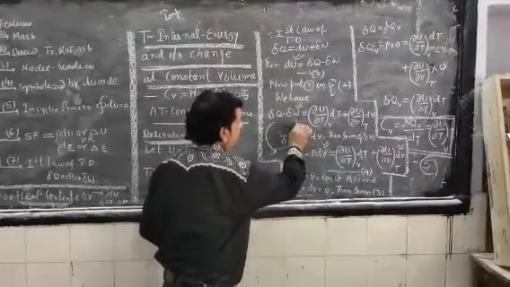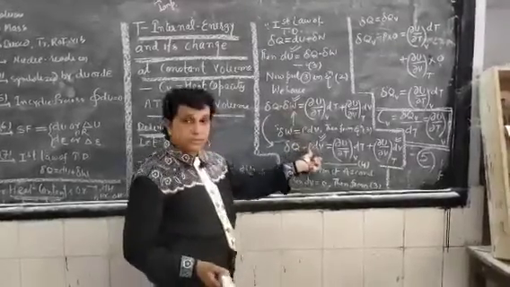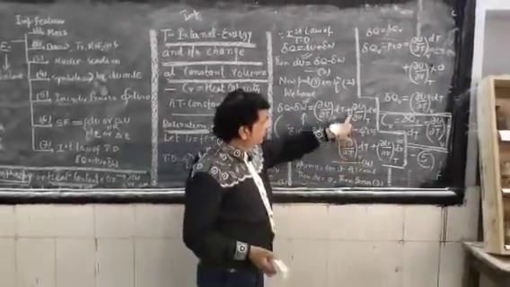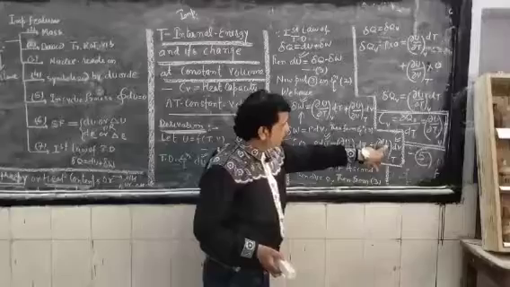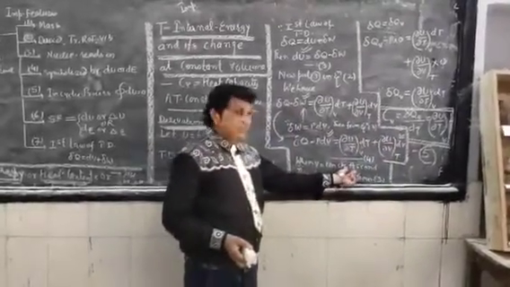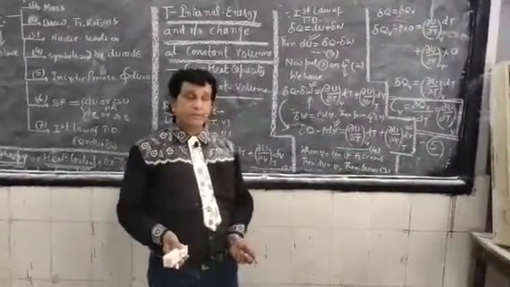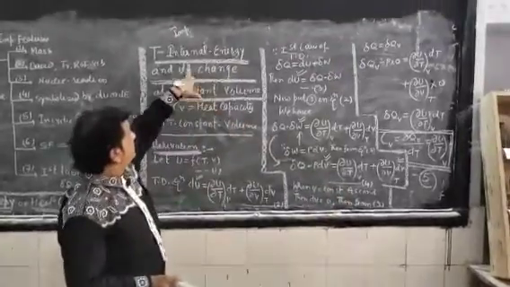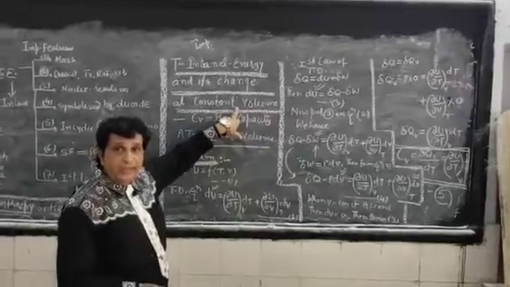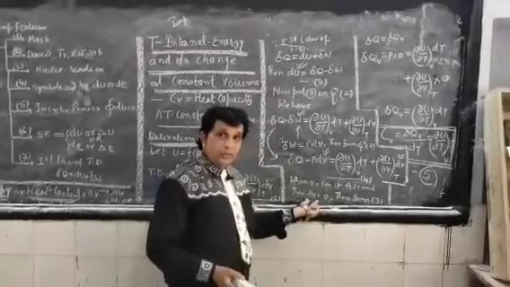From this one equation, delta Q will be as such, delta W is equal to P dV, and dU = (∂U/∂T)_V dT + (∂U/∂V)_T dV. Now we apply the condition that V is constant, which means the change occurs at constant volume. So we apply the given condition: V is constant, dV is equal to 0.